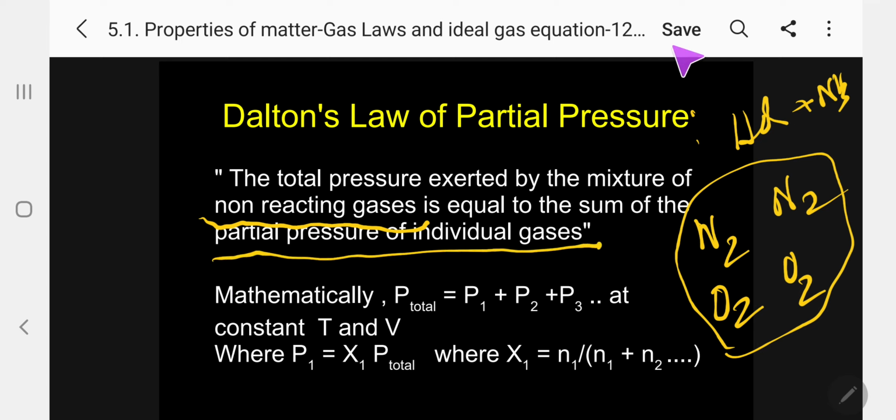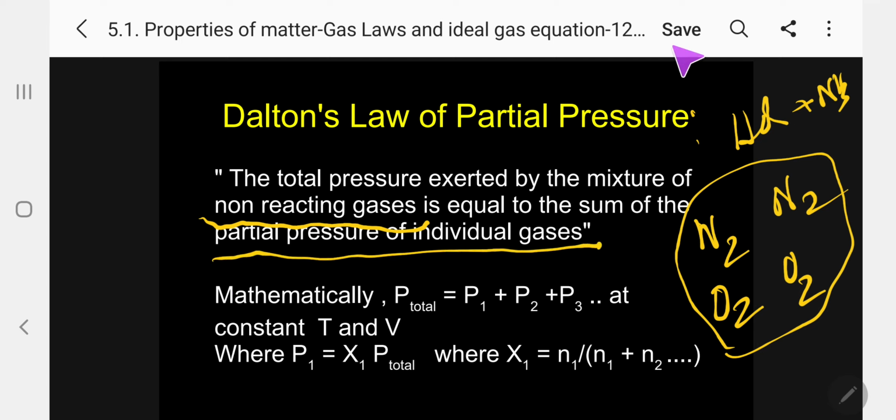That means, let me take now, there are three different gases. Gas 1, gas 2, gas 3. So this is the pressure of gas 1, pressure of gas 2, pressure of gas 3. Suppose I mix three gases. If I want to calculate the total pressure of the mixture of gases, mathematically, I can give P total = P1 + P2 + P3 at a constant temperature and volume. Please keep it in mind, applicable only for non-reacting gases.